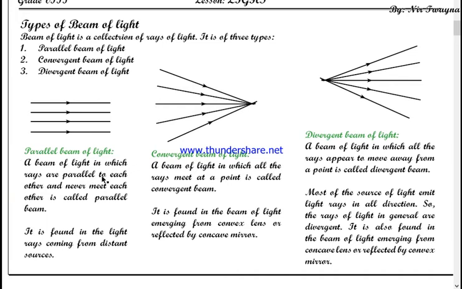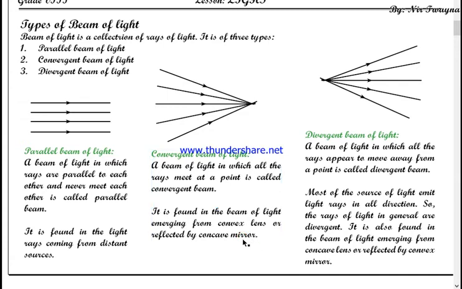Well, the second one is the convergent beam. We have already defined it. A beam of light in which all the rays meet at a point is called a convergent beam, and it is found in a beam of light emerging from a convex lens or reflected by a concave mirror. We still have to study convex lens and concave lens, convex mirror and concave mirror. We haven't studied anything about those spherical lenses and mirrors, but that is the main part of our lesson.